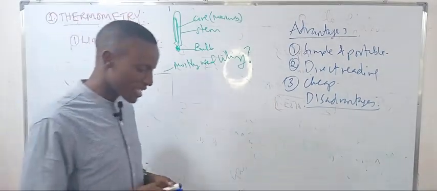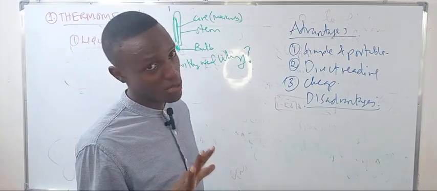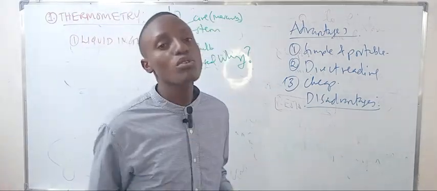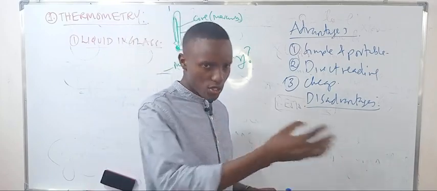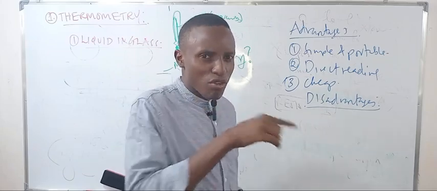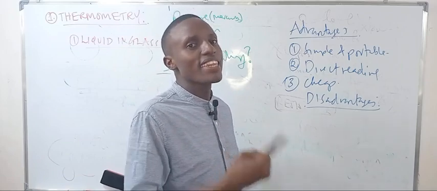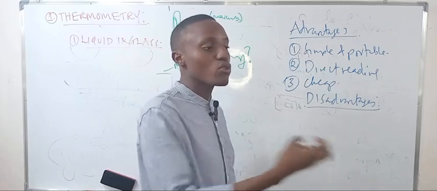So one of the disadvantages actually is that the glass and the mercury are not at the temperature to be measured, so there is an absorption of energy. There is a loss of heat from that object, because the mercury and the glass have to absorb that energy.